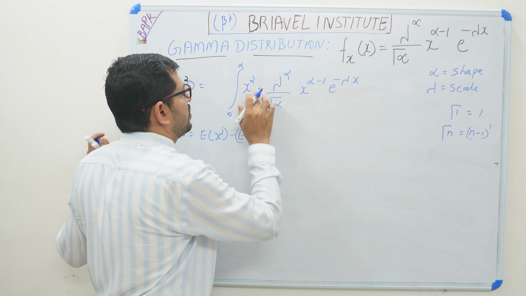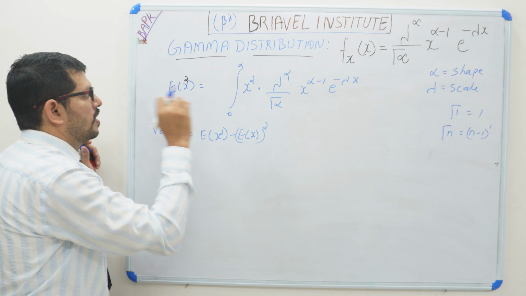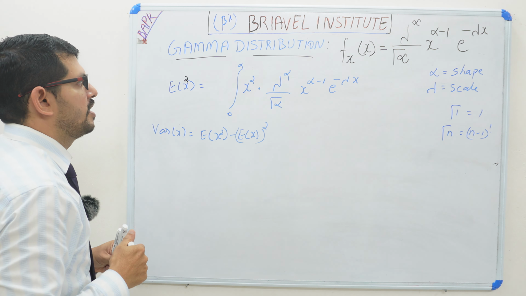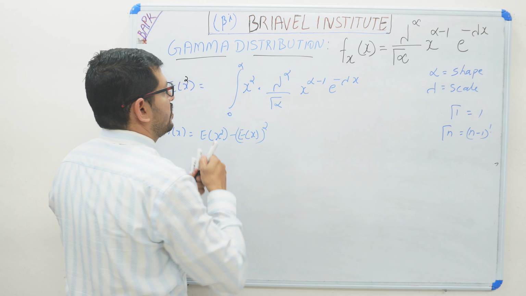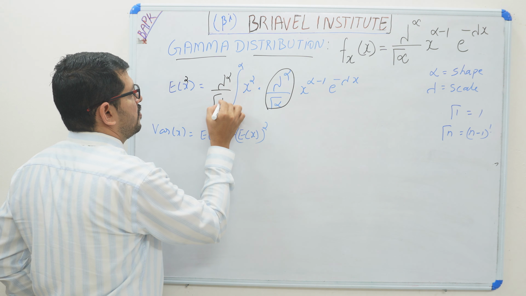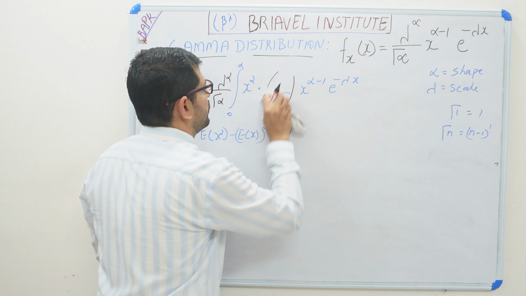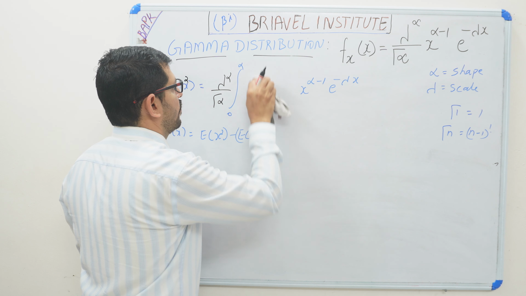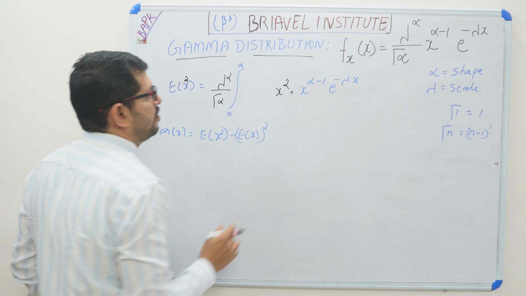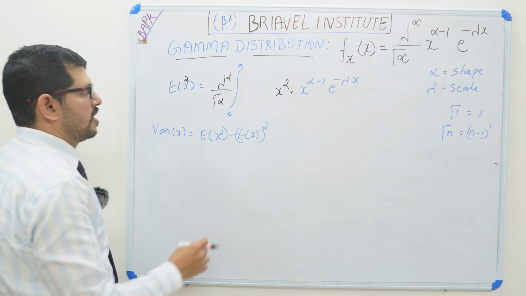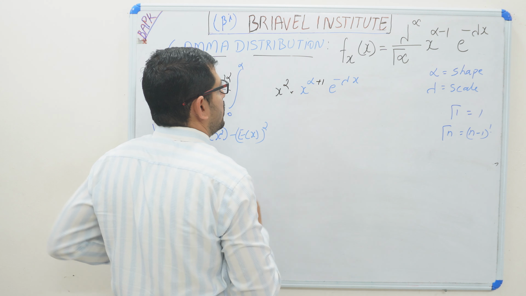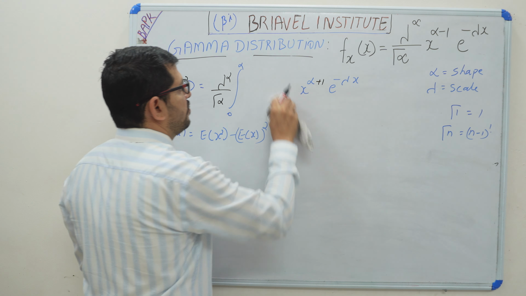So x square is there, so we have to integrate again. This portion we can take out: lambda raised to alpha divided by gamma alpha we have taken out. Here x square is there, and x raised to alpha minus 1, if we give 2, this becomes plus 1. So we got alpha plus 1.